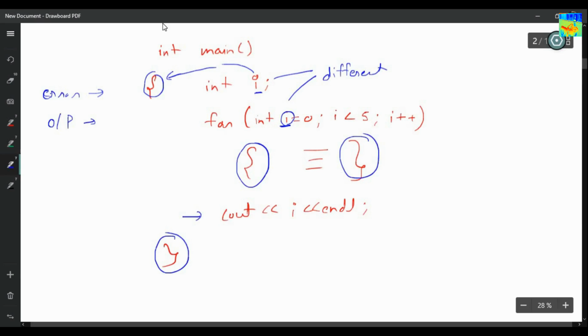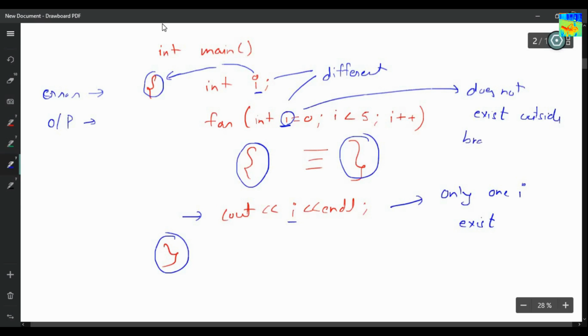Now at this line, I am printing the value of i. So at this point of time, only one i exists. This i does not exist outside the brackets of the loop. Okay, so this i doesn't exist at this line. So at this line I have only one i, which is this one. Since I have only one i, I will print the value of that i, and hence my output will be a garbage value.